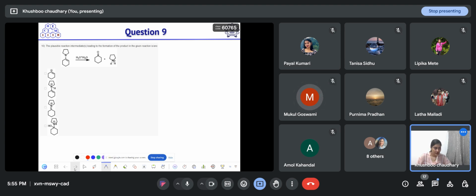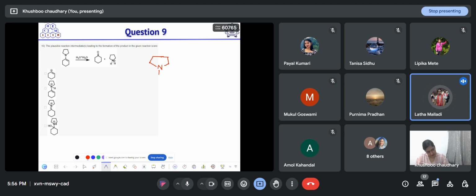Option D, Mukul is saying. Okay. Also option C. One option is correct. Ma'am, C or D. Somewhat confusion.